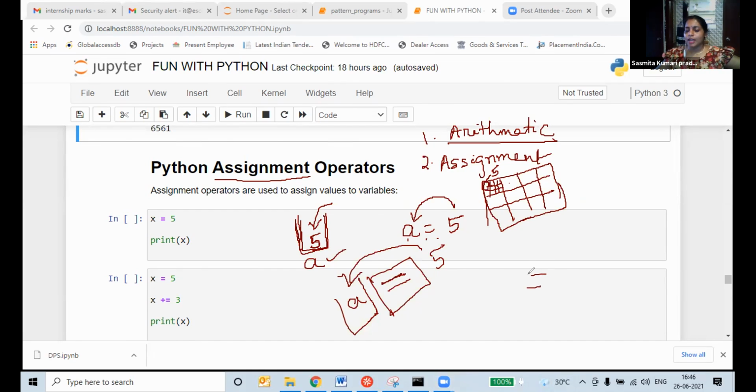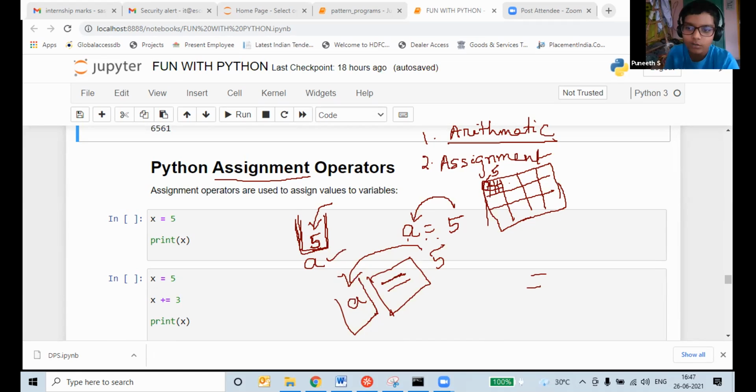Anything I want to assign, X is equal to car. What am I assigning as the value? What is the value? Tell me. A is equal to car. Which is the value? Car. Which is the assignment operator? Which is the assignment operator, students? Unmute and tell me. Which is the assignment operator?